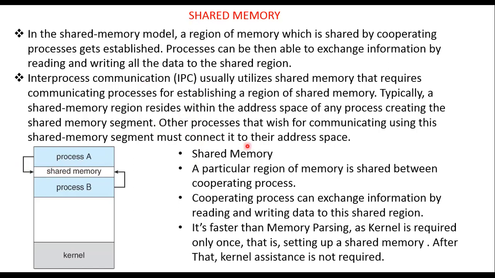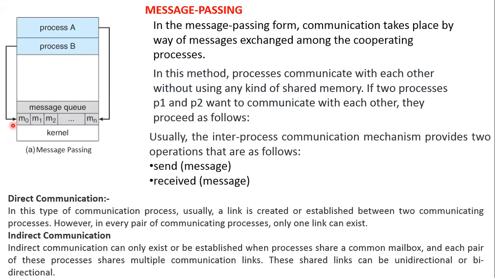Next we'll move on to our next topic, message passing. When it comes to message passing, communication takes place by way of message exchange among the cooperating processes.